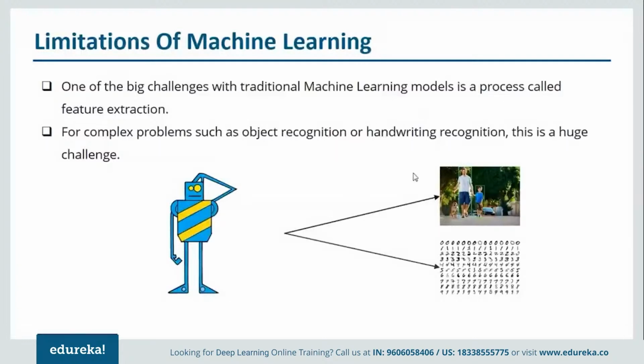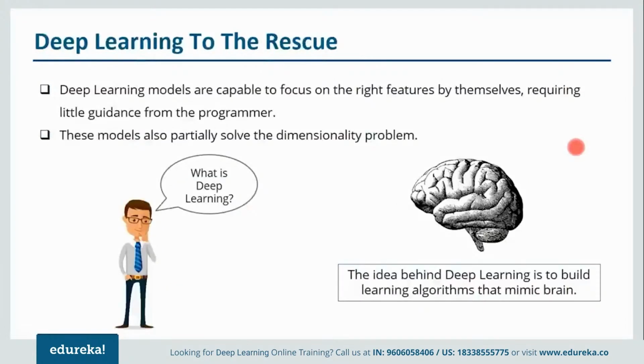Now obviously we have a limitation, and it won't be fair if I don't give you the solution to this particular problem. So we'll move forward and understand how deep learning solves these kinds of problems. As you can see, the first line on your slide says that deep learning models are capable of focusing on the right features by themselves, requiring little guidance from the programmer. So with the help of little guidance, these deep learning models can generate the features on which the outcome will depend. At the same time, it also solves the dimensionality problem. If you have a very large number of inputs and outputs, you can make use of a deep learning algorithm.